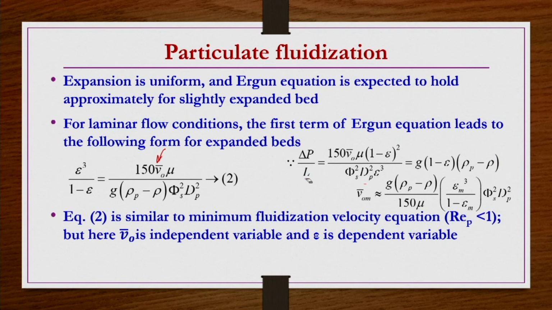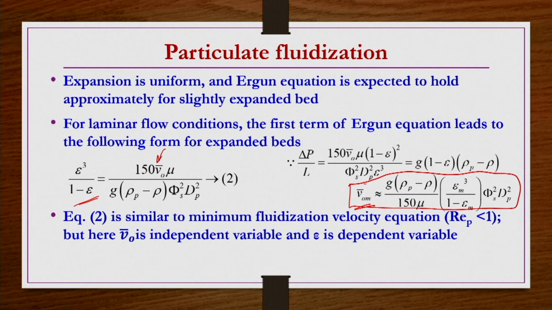Now you can see this equation number 2 and the equation for minimum fluidization velocity are indeed similar to each other. The only thing is that in the minimum fluidization condition, VOM bar is the dependent variable and epsilon m is known and independent, whereas in the present case VO bar is the independent variable and epsilon is the dependent variable.